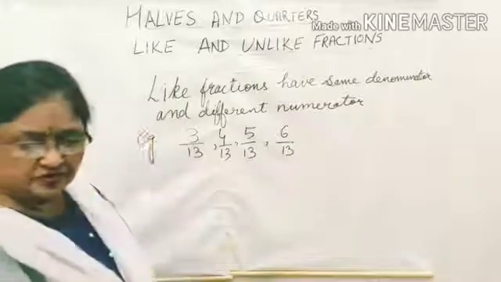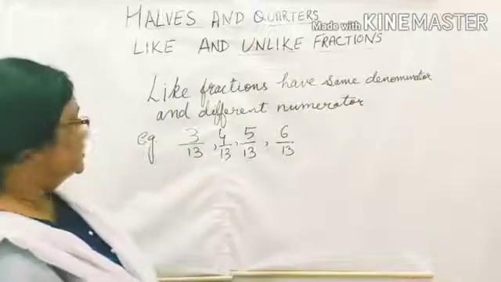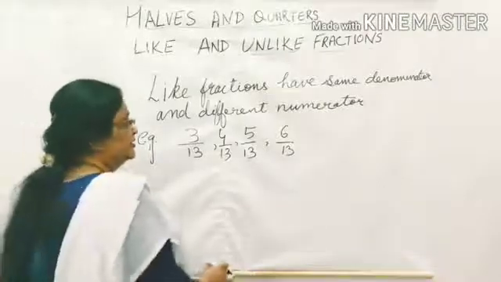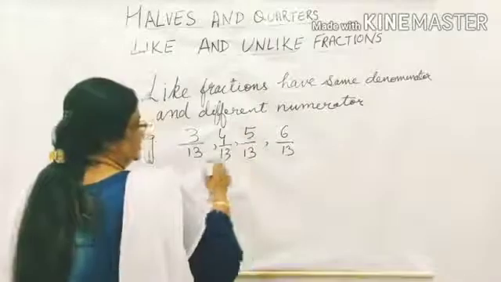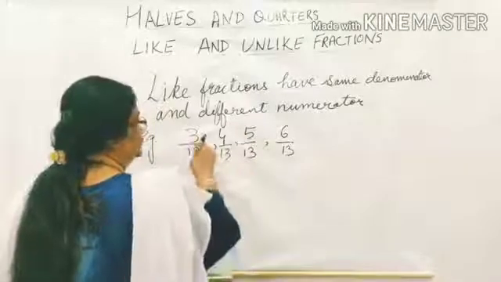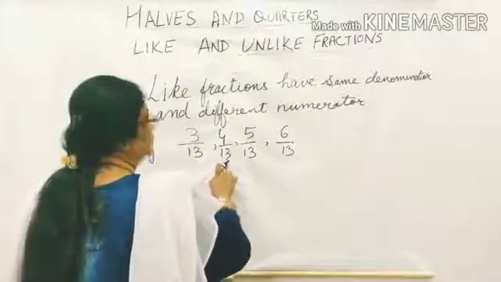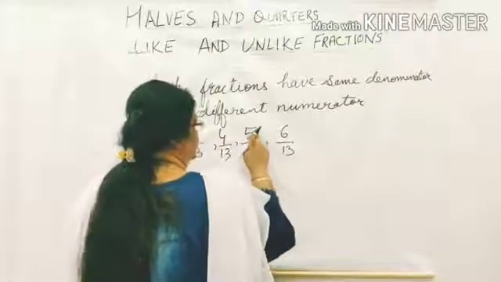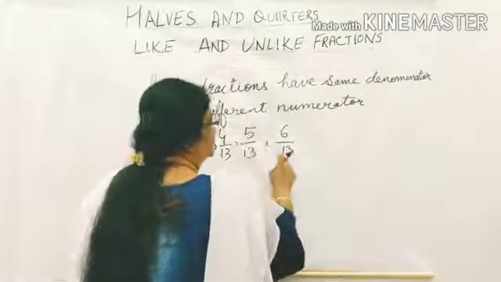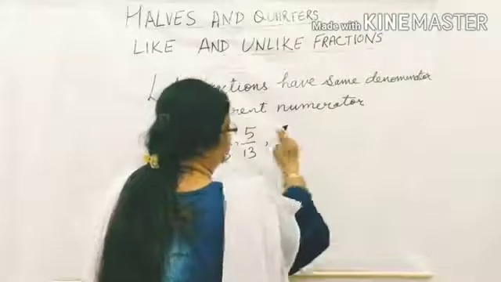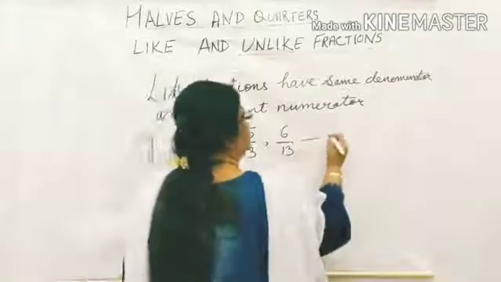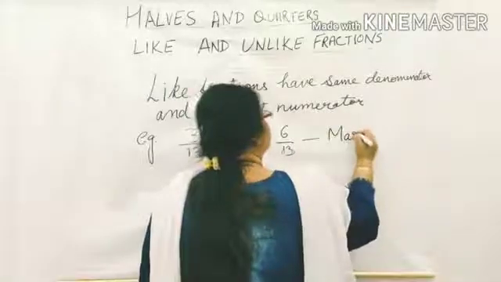Now, how do we come to know which fraction is the largest one and which is the smallest one? Out of 13 parts we have used 3, out of 13 parts we have used 4, out of 13 we have 5, and out of 13 we have 6. Take the concept of marks.